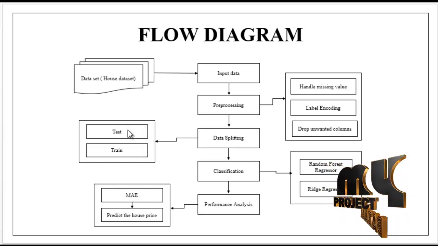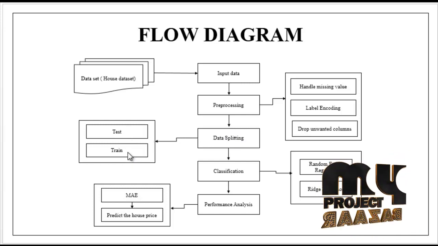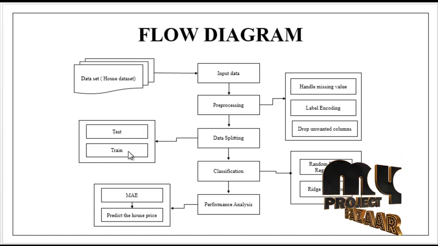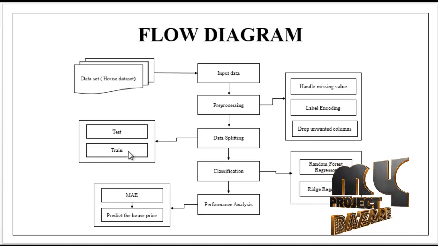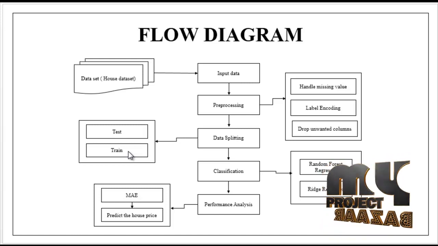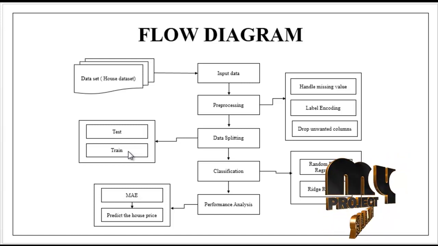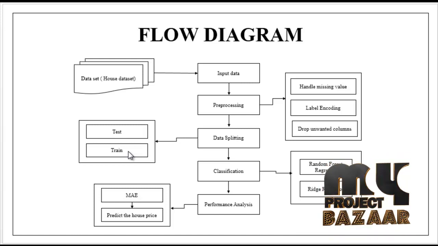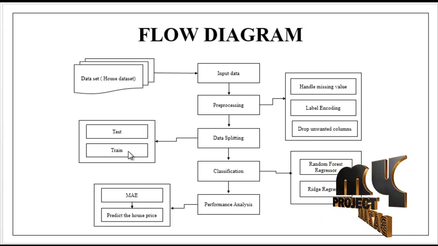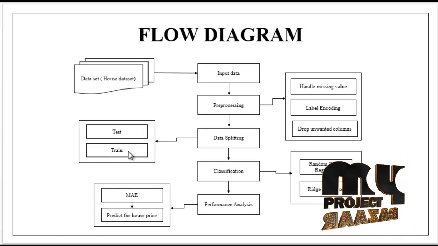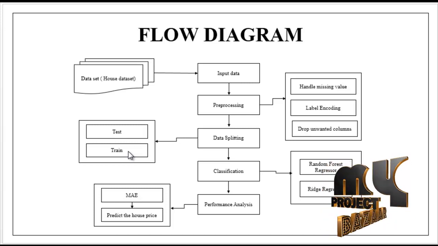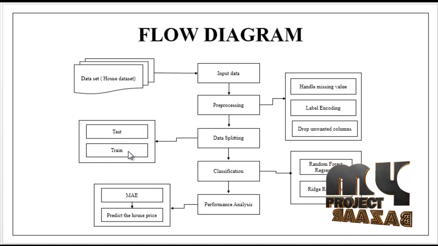Train is used for training and test is used for evaluation. We split the dataset based on a ratio. For example, 80:20 means 80% of the data is in train and 20% is in test. Most of the data is always in the training part, and a smaller portion of the data is in the testing part.